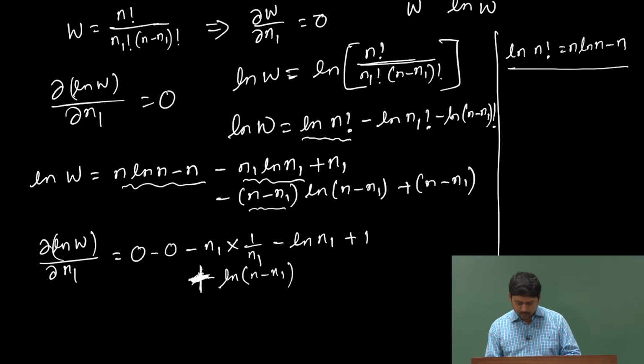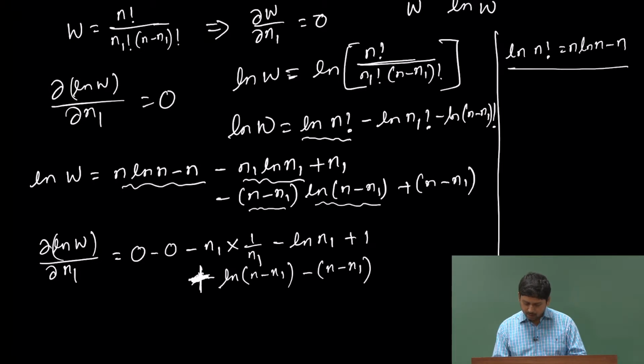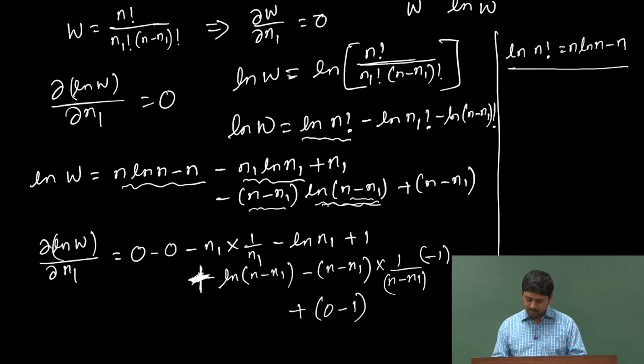Now, I need to take the derivative of the second one. So, now I say n minus n 1 times the derivative of ln of this quantity, which is 1 by n minus n 1, and then I have to take the derivative of the one that is here, so that will be minus 1. Now, the last term will give me 0 minus 1.